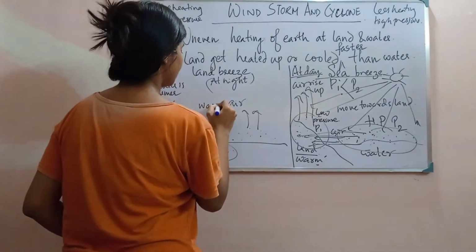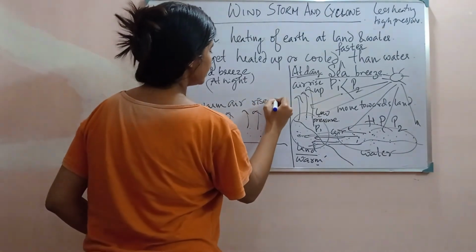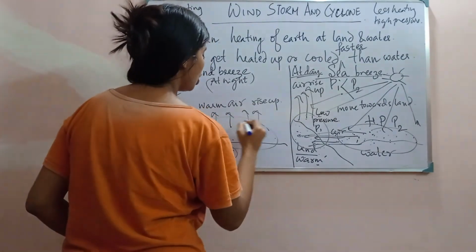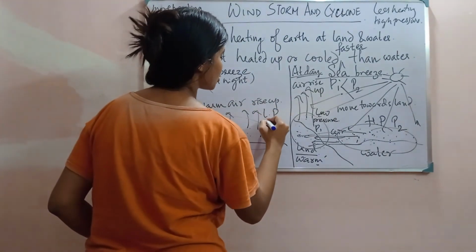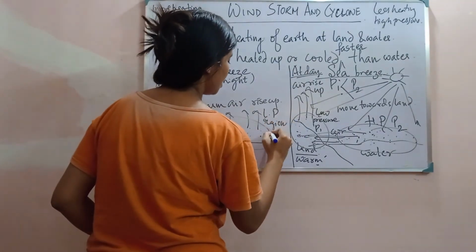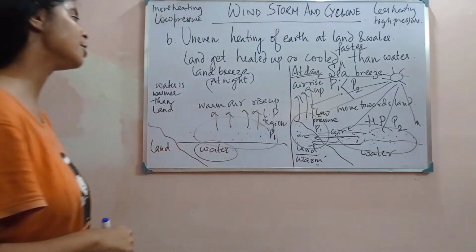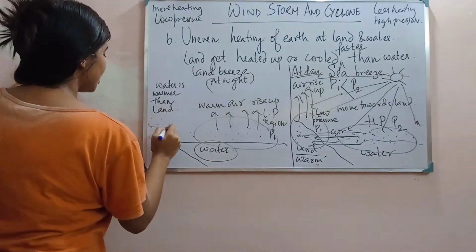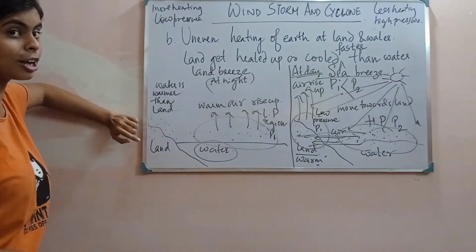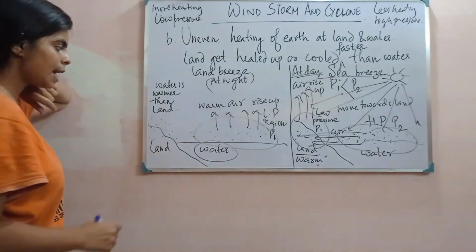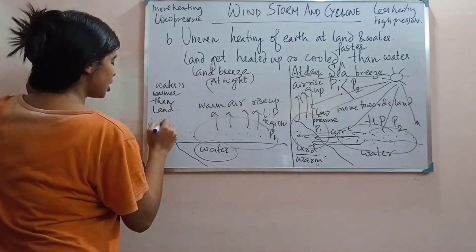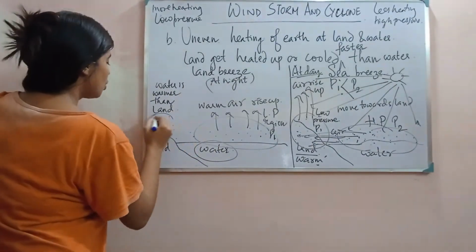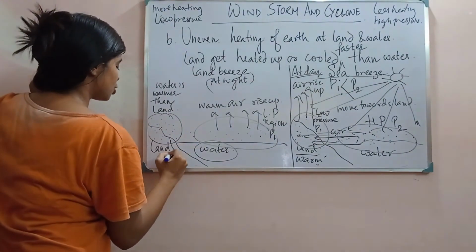Warm air rises up, creating a low pressure region, P1. Again here, the air over the land is cooler than water, so it will not rise up. So here a high pressure region is created.